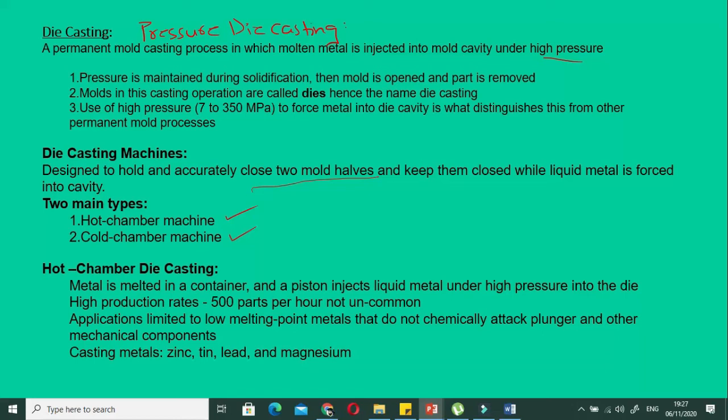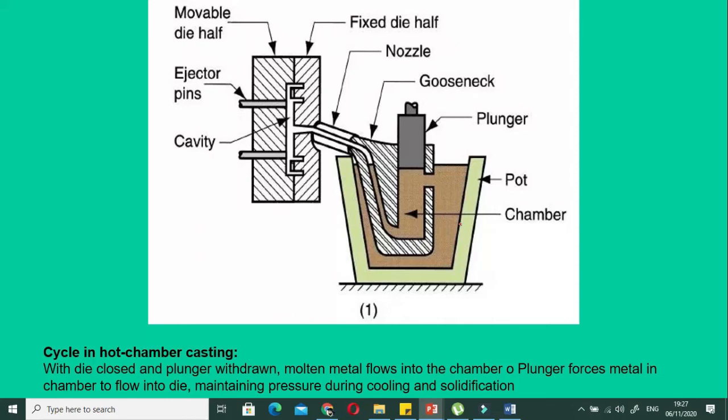So if you see the figure of this one, this is the chamber here, and you place the solid material here, and it is melted in the same chamber. Metal is not melted somewhere else, rather metal is melted in the same chamber. Once we have the liquefied metal, this plunger exerts pressure onto the molten material, so that this molten material passes through this gooseneck or the nozzle, generating pressure, and it enters into the mold cavity. And we have the opening and closing mechanism of this half of the mold. This half is fixed, but this half is movable. We have some mechanism here.